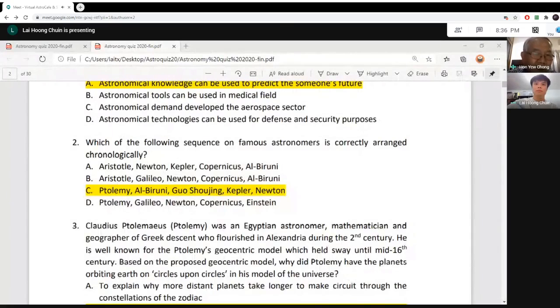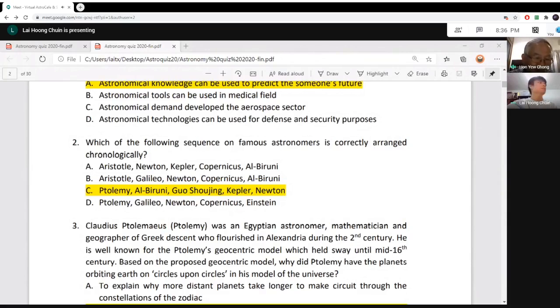So you look at the others, for example, if you look carefully, A and B cannot be, because Al-Biruni is in the 10th, 11th century. So Al-Biruni should be earlier than Newton and Kepler. And of course, the last one sounds interesting because Einstein is the latest, and then you have Newton. The problem is Newton comes first and Copernicus. Cannot. Copernicus comes before Newton, and that is a problem.